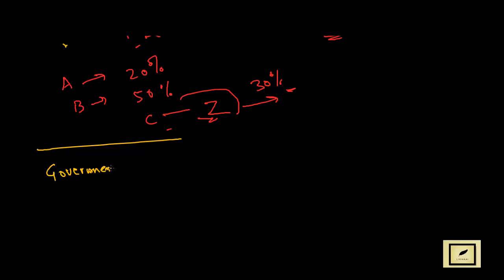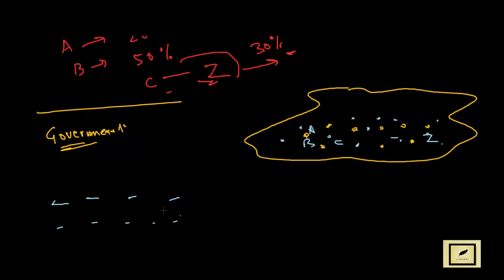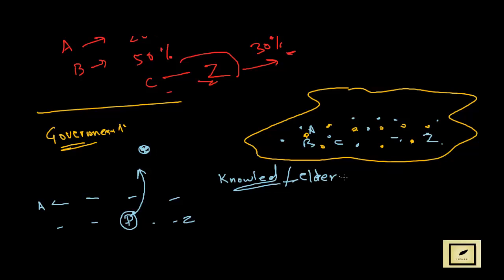Now in this particular country, let's take the above country again, we are saying that we require a system where all the people should get equal opportunity to use all the resources, and there should be justice. So all these guys A, B, C, D, let's say till Z, they all are sitting together and this guy P goes there, and they say that P is one of the most knowledgeable persons, or he is the most elderly, or whatever regard they want to give.